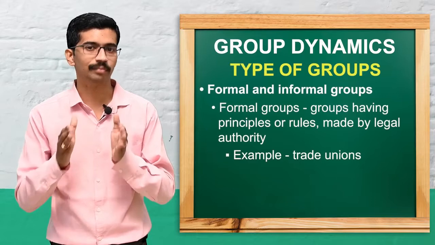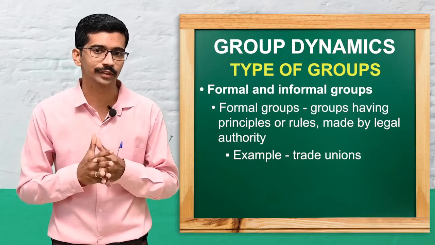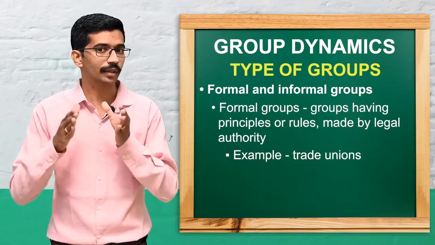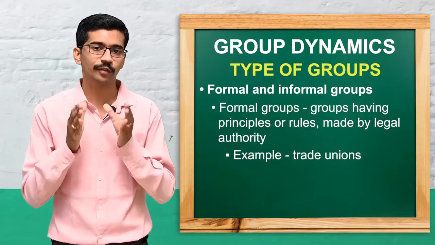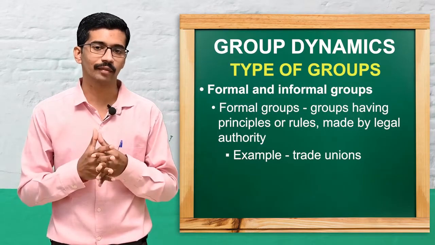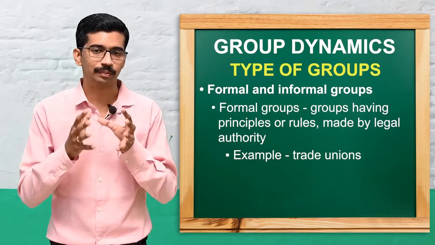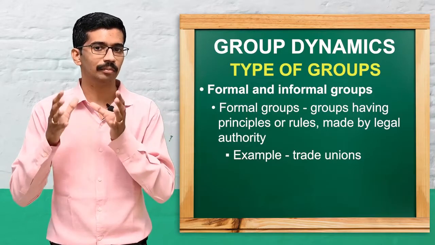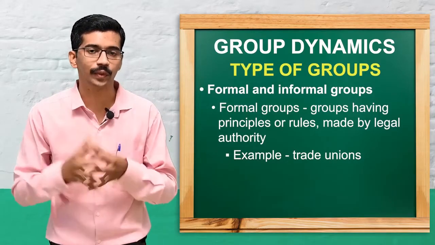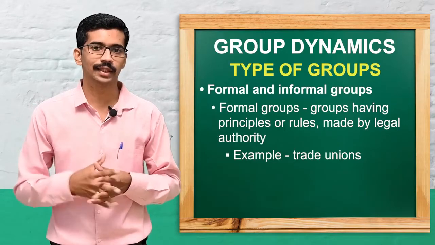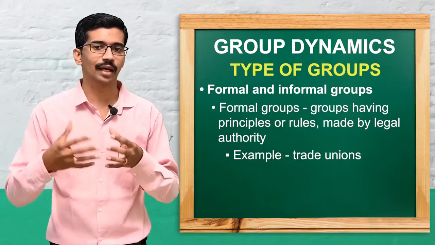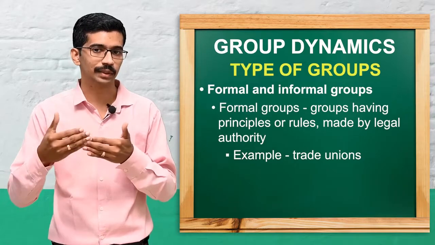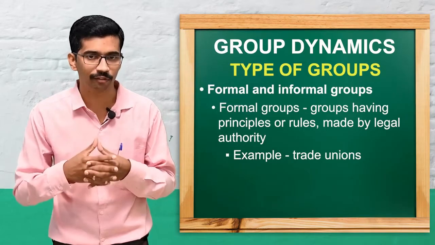In a simpler way, groups are broadly classified into formal groups and informal groups. So what is a formal group? The formal group has certain principles and rules, or it is made by a certain legal authority. One example is a trade union, which has certain rules or principles and is formed based on certain authority.